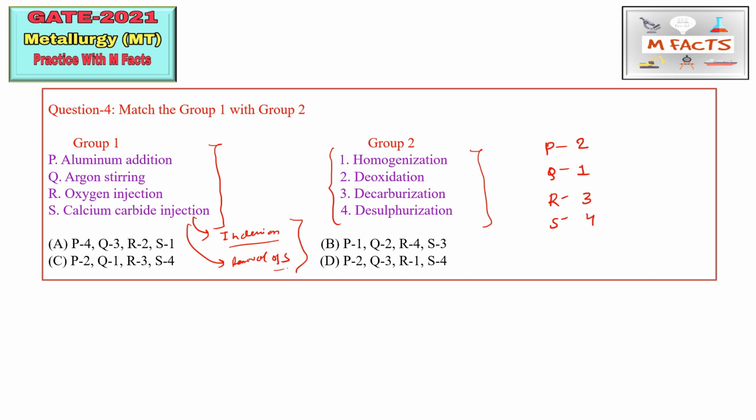So what is the code we are having? That is 2134. So the options which start with something other than 2 we can cross out, because we know the concept behind this matching type of question, and we are sure that this will be the correct code. So B option is wrong, A option is wrong. The next option is C. C has 2134, so this is correct. And what about D? D is wrong because of 2 3. Q having 3 means argon stirring is used for decarbonization, which is wrong. So this option is also wrong.